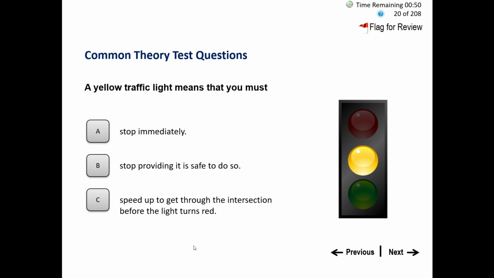So if the yellow light is turned on and you are approaching the intersection or any stop line, you should try to stop the vehicle if it is safe to do so, because we should respect other road users also, not harming others. So stop the vehicle if it is safe to do so, or if you have passed the stop line already, continue with your vehicle without stopping in the intersection. So the answer will be B, stop provided it is safe to do so.